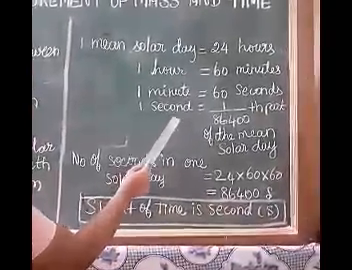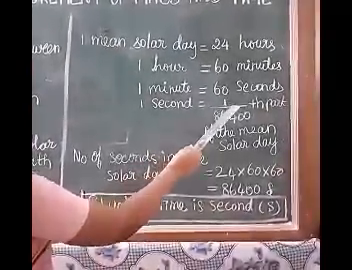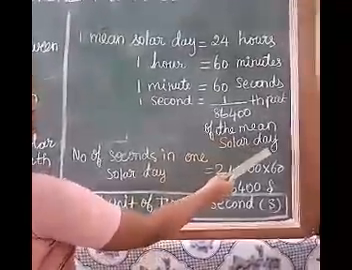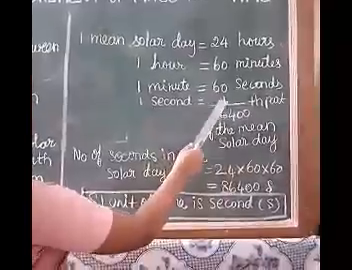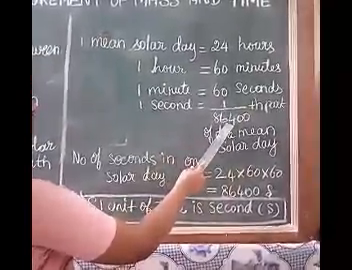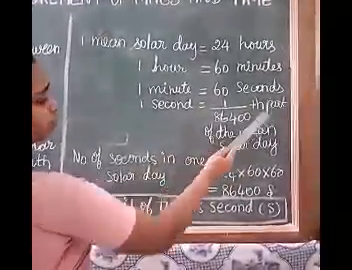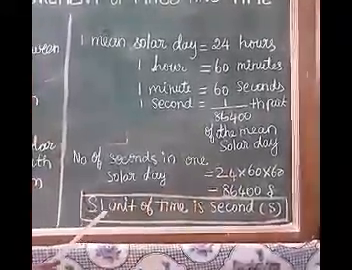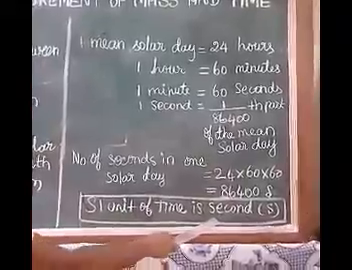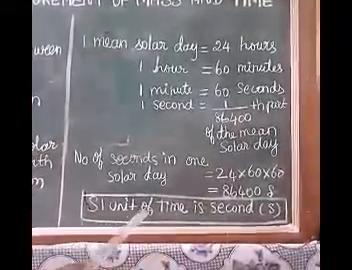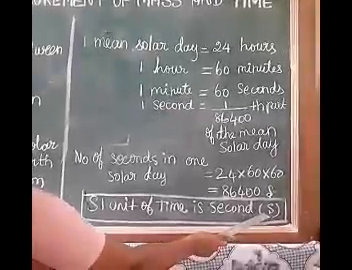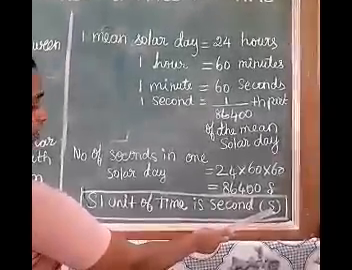So, 1 second is equal to 1 by 86,400 part of the mean solar day. So the SI unit of time is second. What is the SI unit of time? Second. In short form, we can write as s.